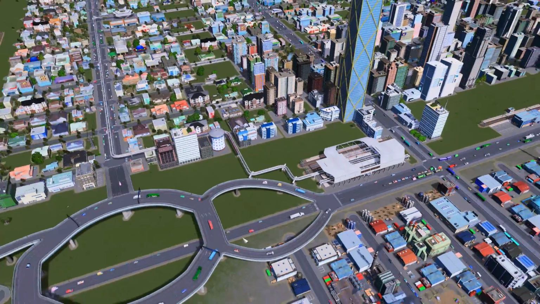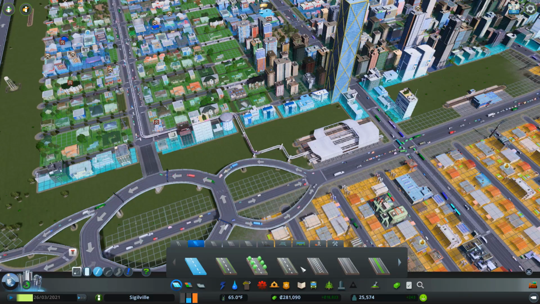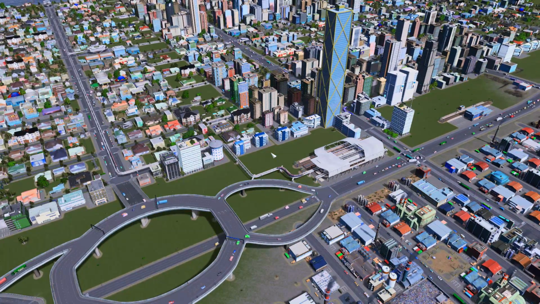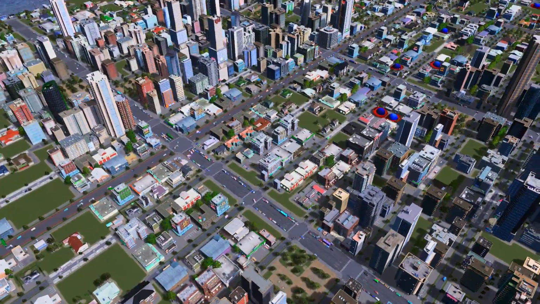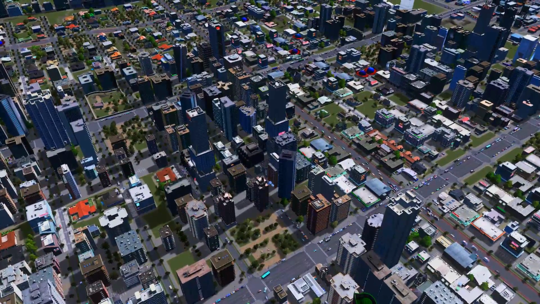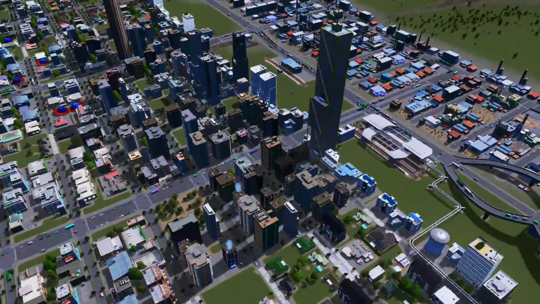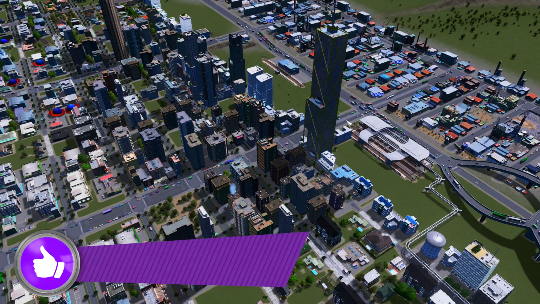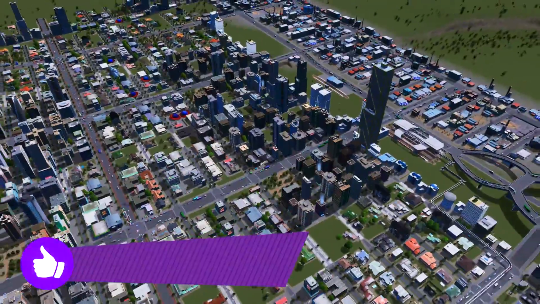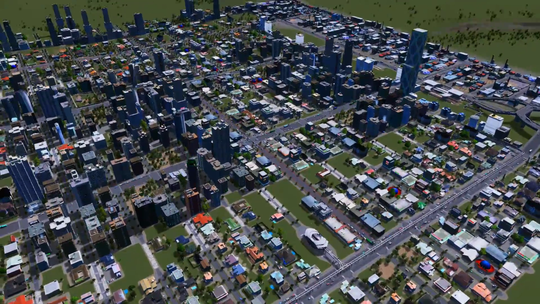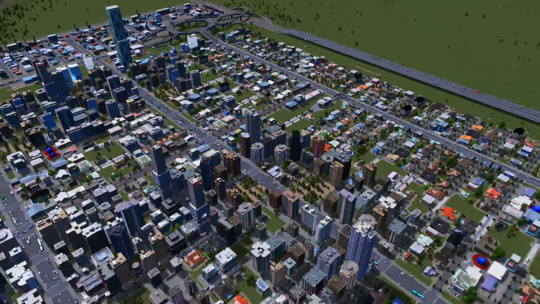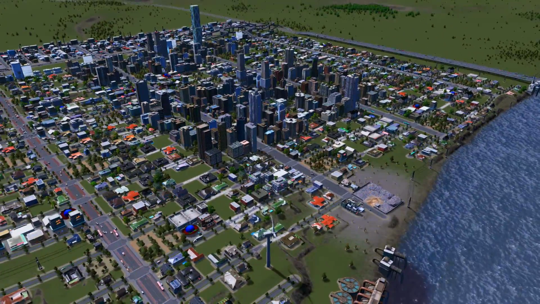The main different one that I'm using is Network Extensions, which gives you a few different roads and things. Have a look at episode 1. I went through all the different mods I'm using there, so you can check that out. You've also had a few comments about these different buildings that keep popping up. I've got a whole list of assets that I've just collected from a few videos that I saw online, and some of these are just fantastic. So like I said, if there's an easy way for me to show you all the assets I'm using, let me know how and I will do that for you.